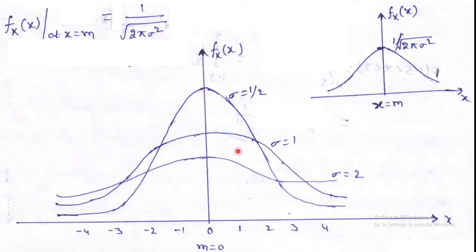In this curve, this is m is equal to 0, the vertical axis. For m greater than 0, the curve is shifted to the right side, and for m less than 0, the curve is shifted to the left. For positive values of m, that bell-shaped curve is shifted towards the right direction, and for m less than 0, the curve shifts to the left.